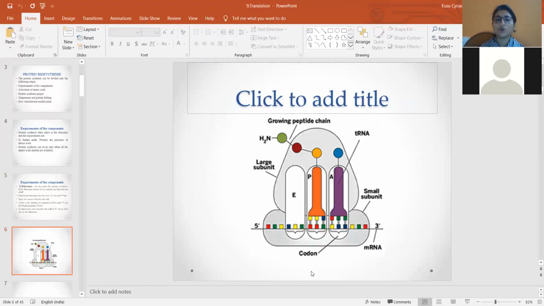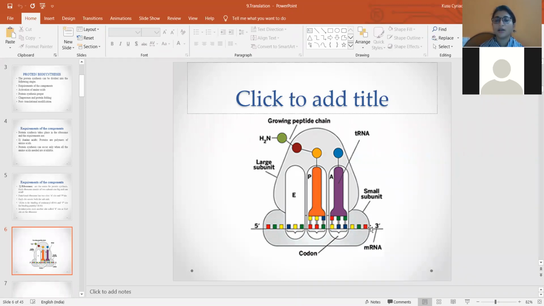Here I will show a picture of the ribosome, mRNA, and tRNA complex. You can see here the ribosome. This portion of the ribosome is called the smaller subunit, whereas this is the bigger subunit of the ribosome.